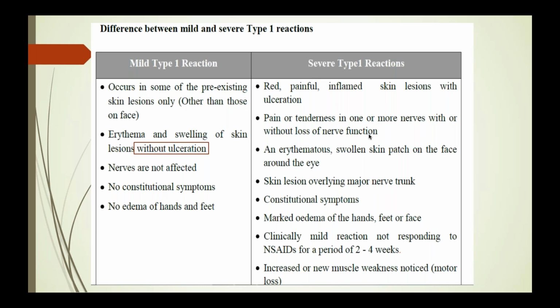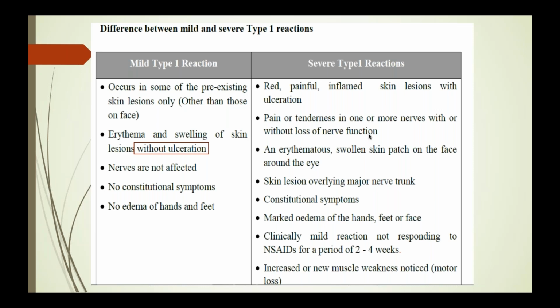In severe type 1 reaction, the lesions are red, painful, and they may ulcerate. In addition, you can also see pain or tenderness in one or more nerves with or without loss of nerve function. Third point is you may see an erythematous swollen skin patch on the face around the eye, or skin lesions overlying the major nerve trunk, which may be associated with constitutional symptoms, marked edema of the hands and feet or face.